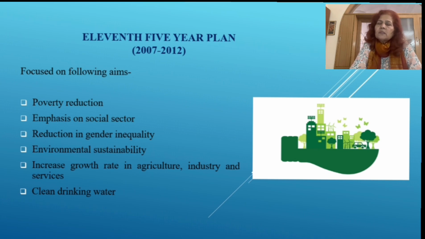Social sector means the educational institutions, the health institutions, and such atmospheric conditions in a village as well as in the cities, so that there are no gaps between caste, class, creed. So, to enhance the social sector, so that all sections of society can develop and grow equally. That was the focus during this plan.